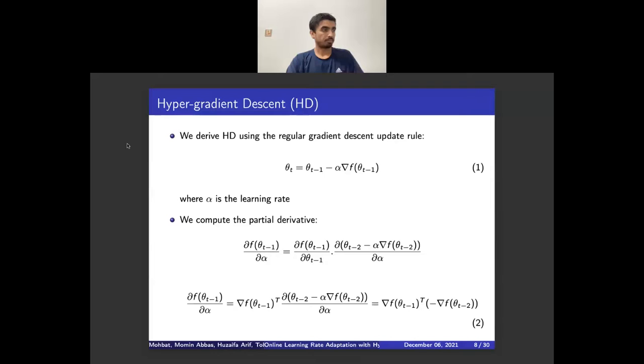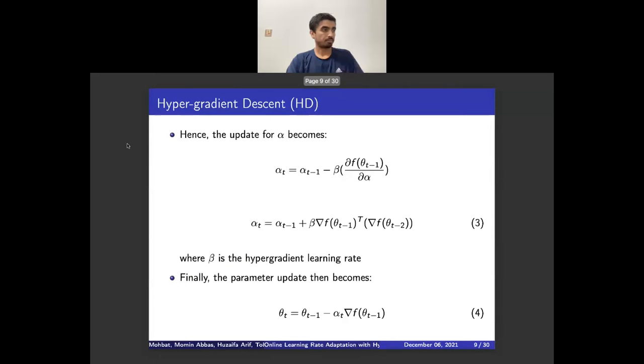So as you can see from the slide, interestingly, it works out that the partial derivative of the learning rate is really just the multiplication of our gradients from our original problem. And that'll be very important later on. So putting all this together, this allows us to create an update rule for alpha.